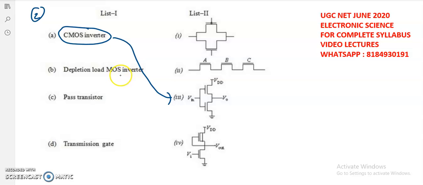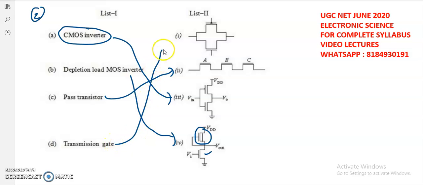And while coming to the depletion load MOSFET, see, it is a depletion MOSFET and it is just acting like a load to this MOSFET. So here B matches up with the fourth one. And while coming to the pass transistor, it is this one. It contains a series of cascaded NMOS transistors connected like this. So it is all the pass transistor configuration.